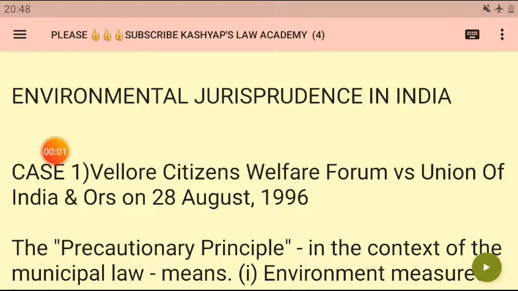Okay, welcome back. Today I'm going to cover another very important landmark judgment regarding environmental jurisprudence in India: how environmental law evolved, and what were those landmark cases which are very important regarding the protection of our environment.